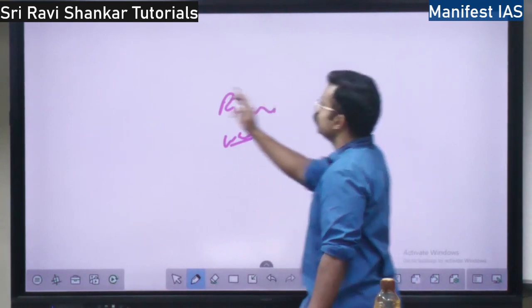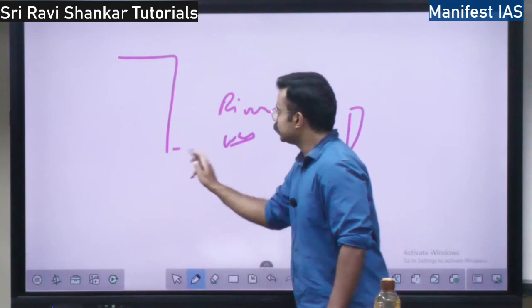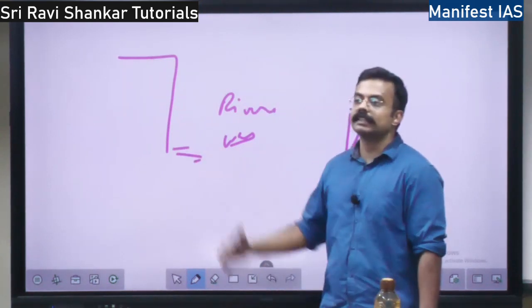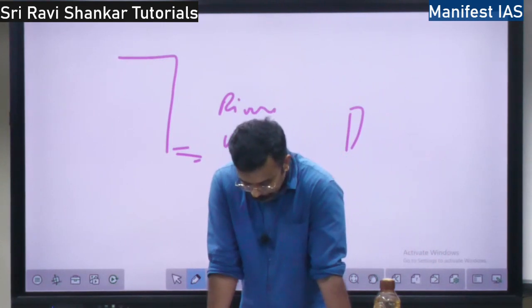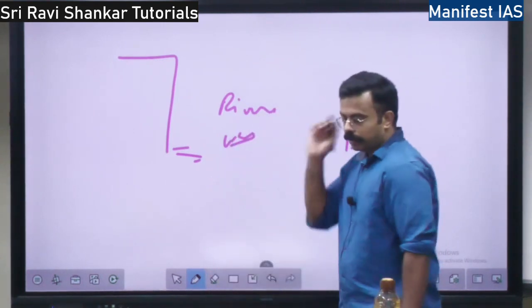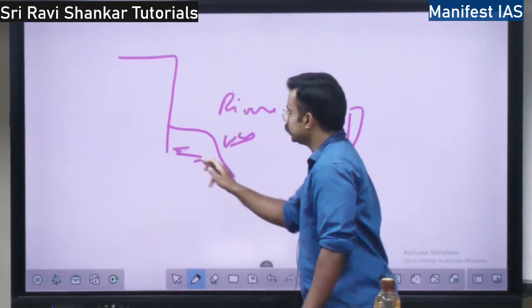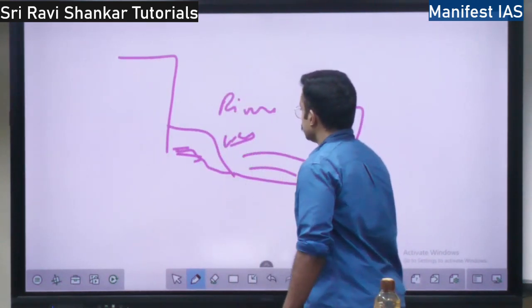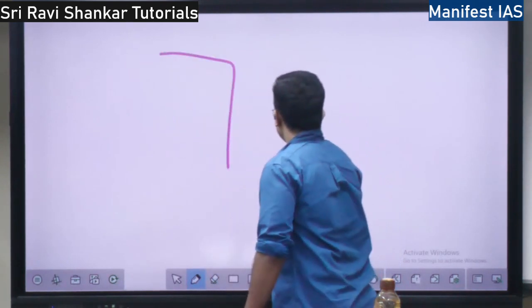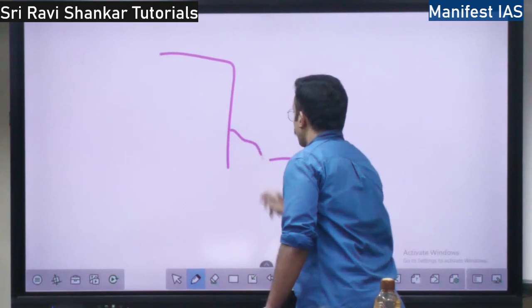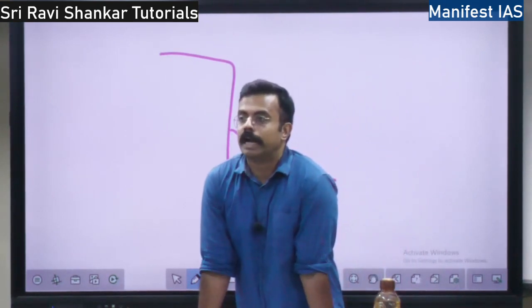A cliff is, if there is a mountain and it suddenly falls into the sea, it is a cliff, right? So they are steep, and at the foot there will be a gentle platform. I'll show you again. If this is a cliff and this is sea, there will be a gentle platform here. That platform is a wave cut platform.